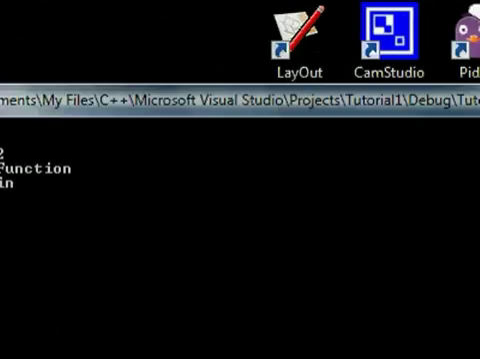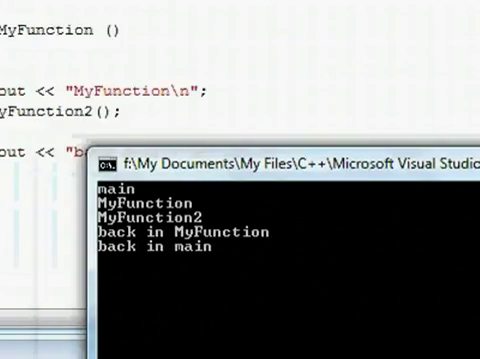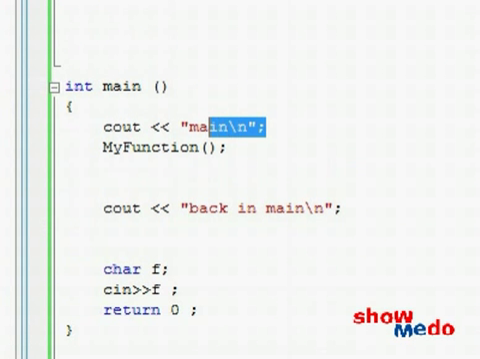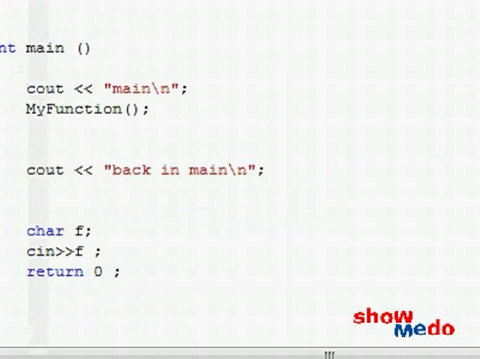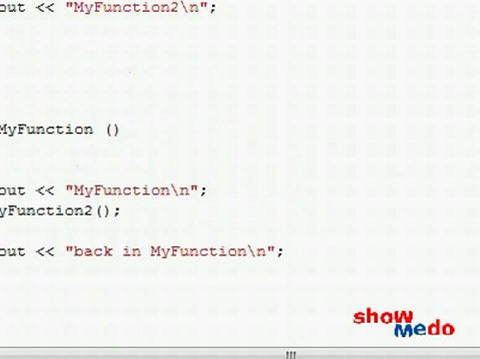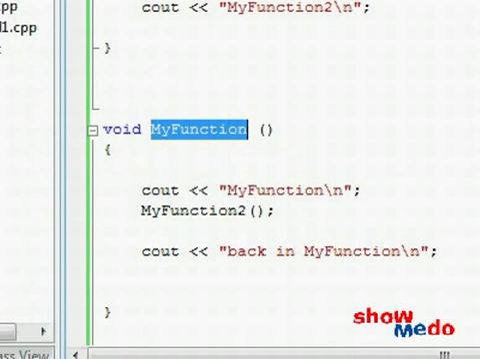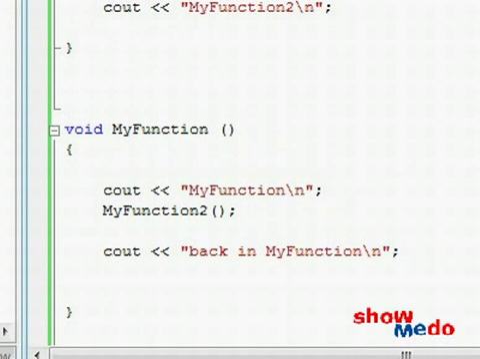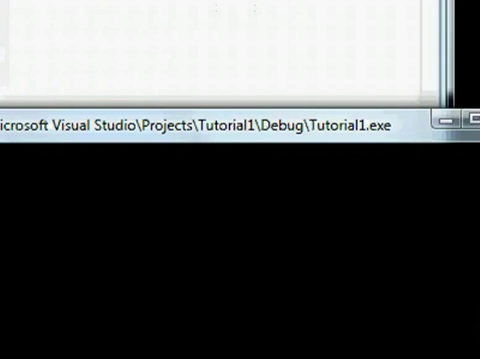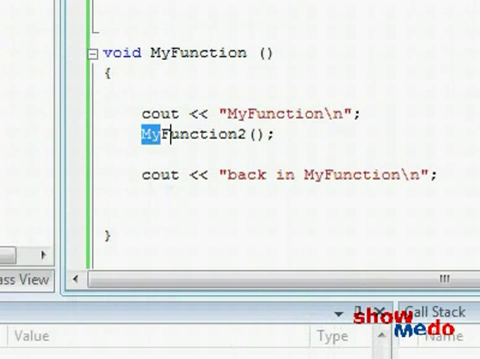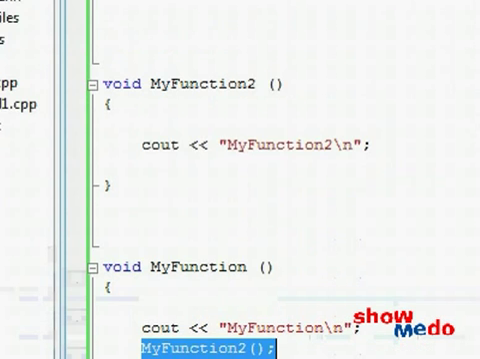So let's have a look over here. In our program, we see that first of all we begin by being in main. As we saw, we started off by printing a message main, but then instead of seeing the message back in main, we suddenly see something else. We see my function. So this proves that we successfully went into my function, which is how my function got printed to the screen. And then again, instead of seeing the message back in my function, we see the message my function 2, which means that right over here we skipped ahead and went into my function 2.